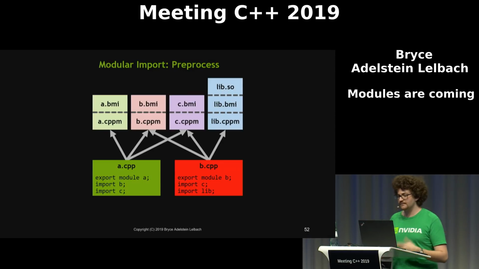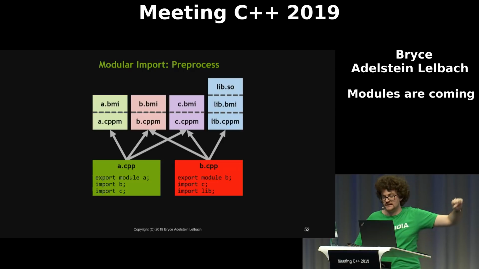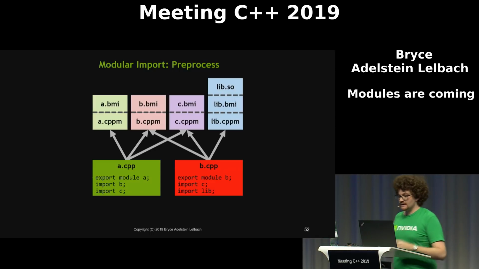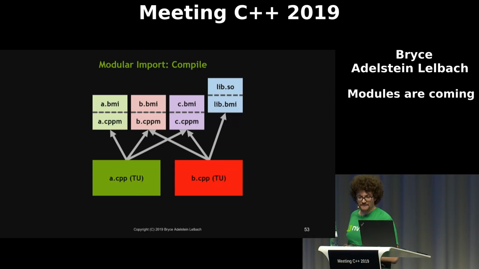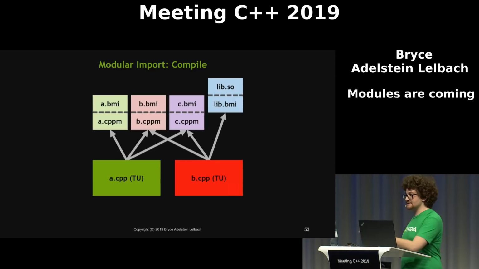All right, then the next step is we go through the rest of the compilation process that we are familiar with. After we've precompiled the module interface units to built module interfaces, or BMIs, we begin preprocessing. Now, note that we're not including any of these interface units into the two implementation units here, so we're not textually expanding them into those implementation units. Instead, because they are their own translation units, we are compiling them as well. Then, after we've preprocessed, we move on to the compilation step, where we take all of the translation units, both the interfaces and the implementation units, and we translate them into object files.